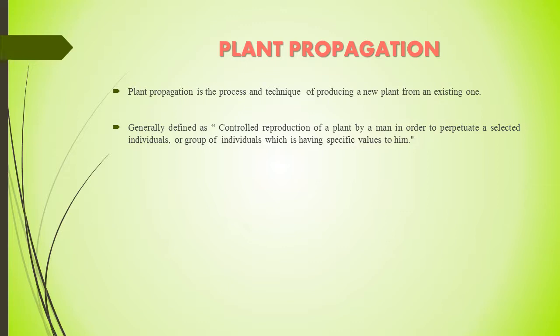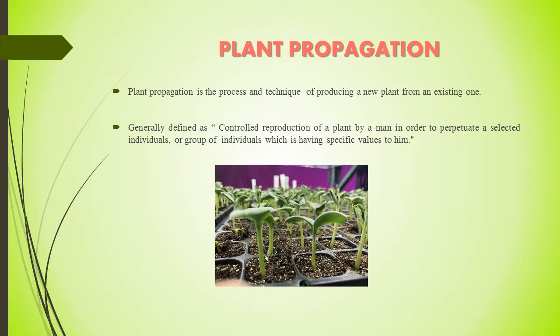Generally, we can define the term propagation as controlled reproduction of plants by man in order to perpetuate selected individuals or groups of individuals which have specific values to him. So we can use this technique for the multiplication of any plant or any individual which we need, or which we like to multiply.